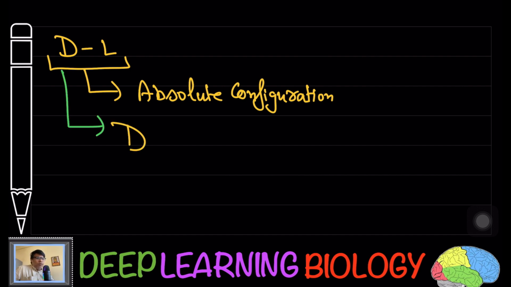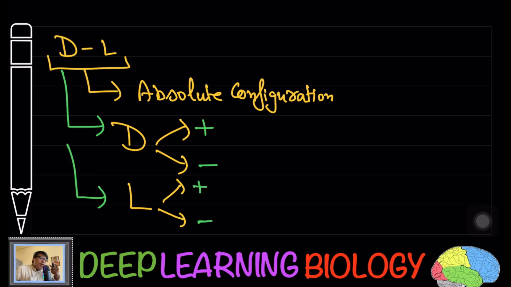Now here I also want to tell you, if you have a D amino acid, it can rotate the plane polarized light either in the plus or in the minus direction. Same way, if you have an L amino acid, it can rotate the plane polarized light in the plus direction or negative, minus.